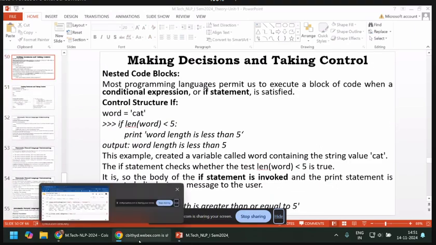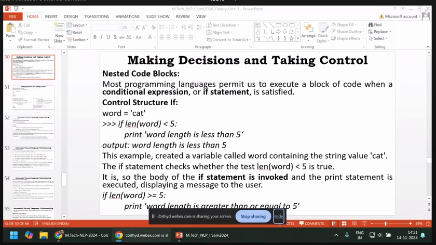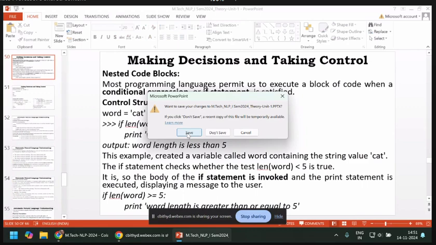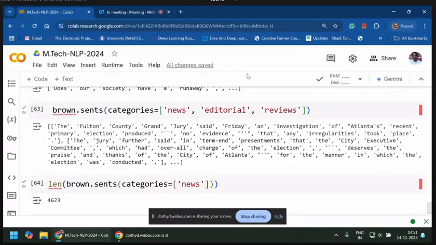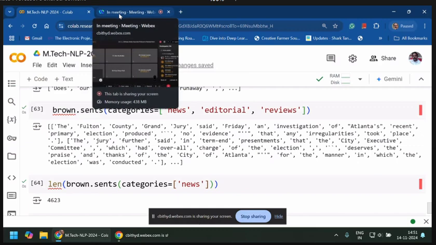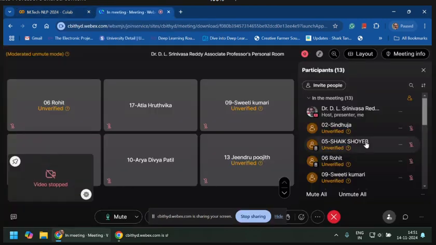Okay, attendance number one, number one, two. Present.